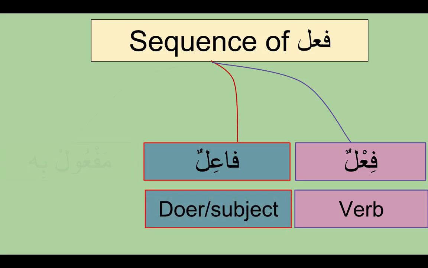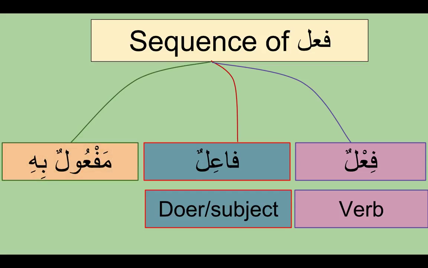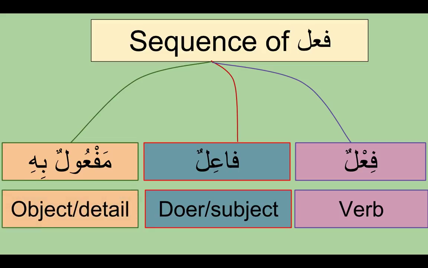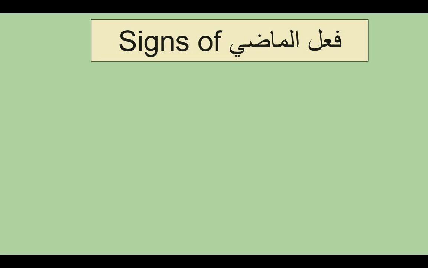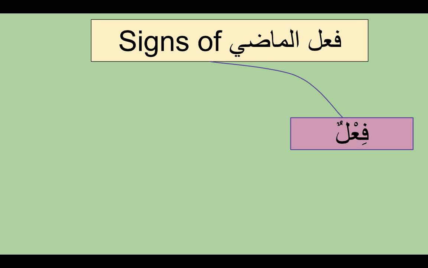And the third thing you look for is maf'ulun bihi, which is the detail or the object of the action. So we've got fi'al, fa'il and maf'ulun bihi. This is the normal sequence we're going to learn, and there will be certain changes in the sequence, which we will learn about in the future. But in a regular verb you'll see the fi'al, fa'il and maf'ulun bihi.